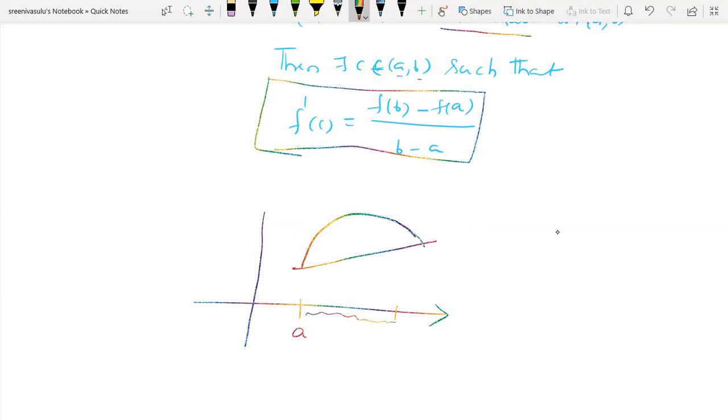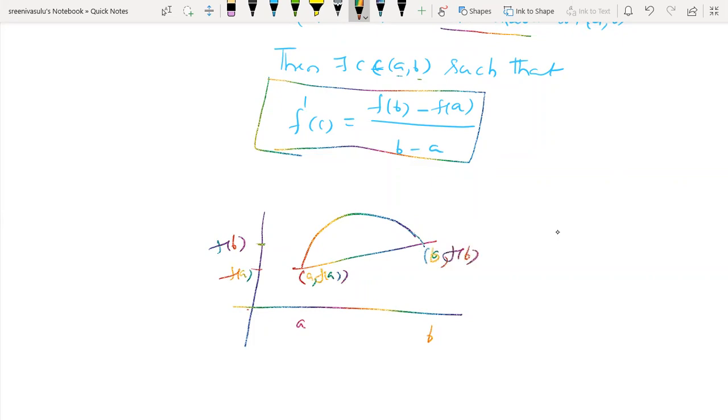We take a point here, B. Here is the corresponding point A, here the corresponding point B. By substituting A, we get the y value f of A. By substituting B, the corresponding y value is f of B. Now this is the graph, and this is the chord. The corresponding point is A comma f of A, and the other is B comma f of B.